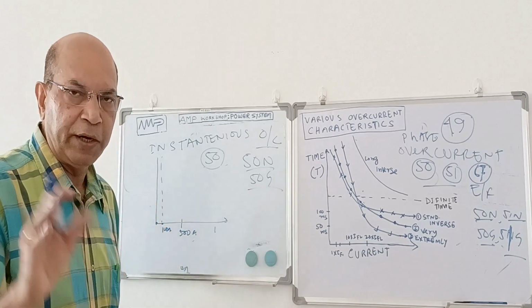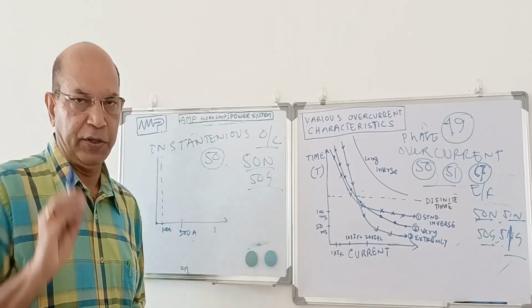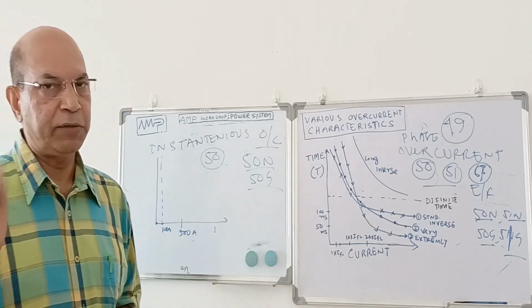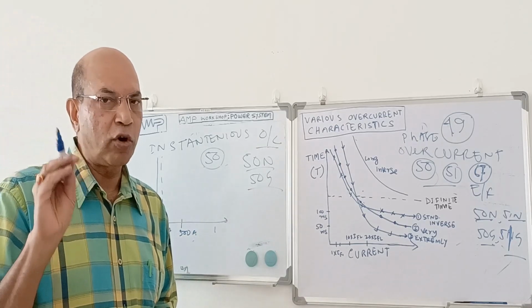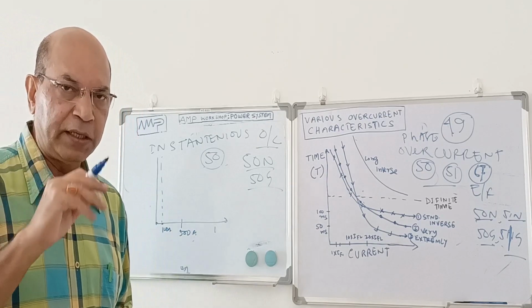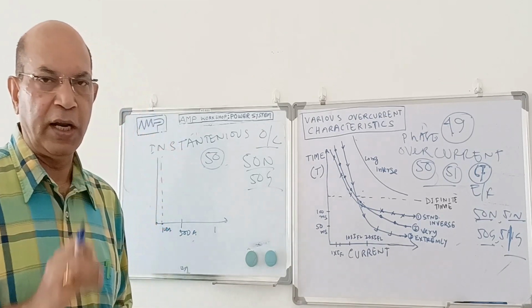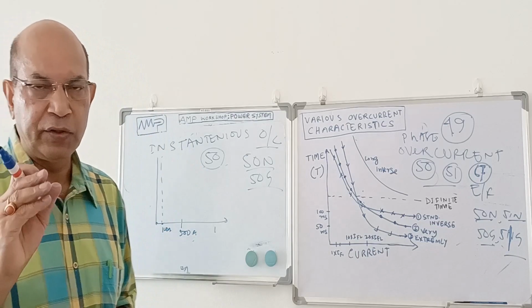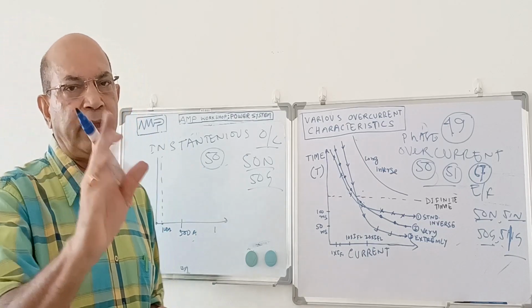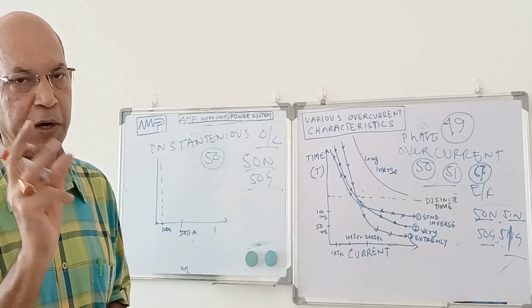That means it will not give any intentional time, only the relay operation time, because relays have their own operation time. In case of an electromagnetic relay, the CT will sense the current, the coil will sense it, then it gives a disc to move, and then its contact closes. So there is a time required for the operating of the relay.